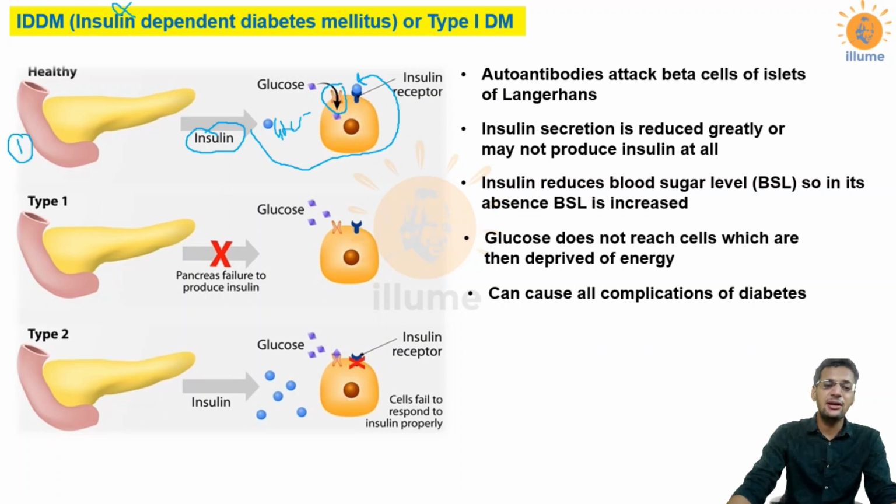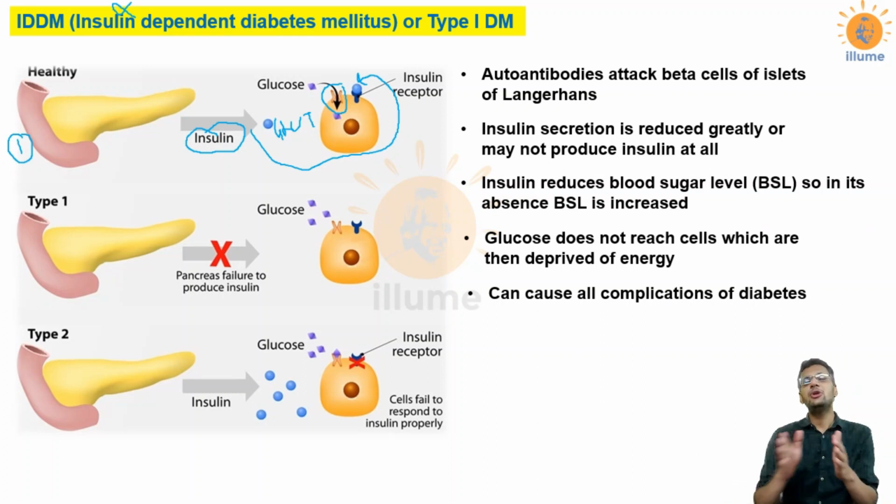So these are basically transport channels present on the cell membrane. The moment you stimulate the insulin receptors, the cell membrane's GLUT channels open up and the glucose is transported into the cell. This is the normal physiology which happens. In type 1 diabetes mellitus, beta cells are destroyed, which leads to a reduction in insulin.